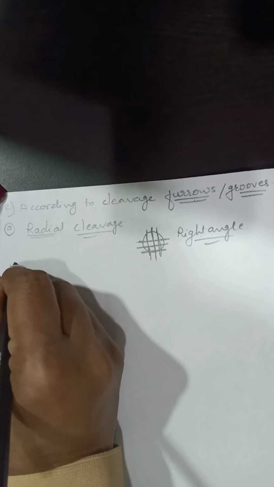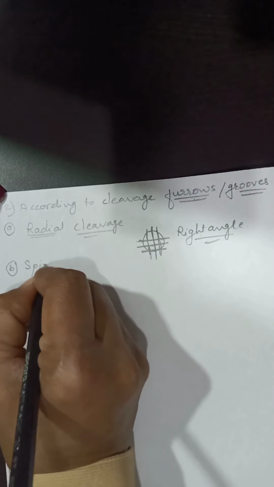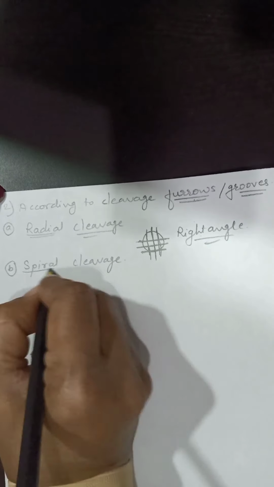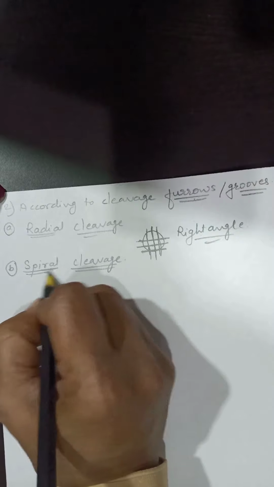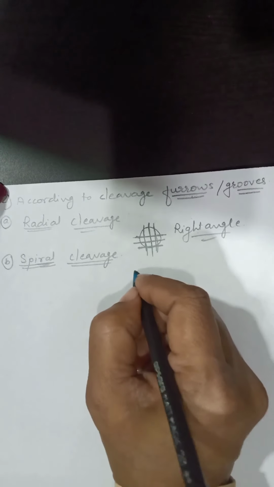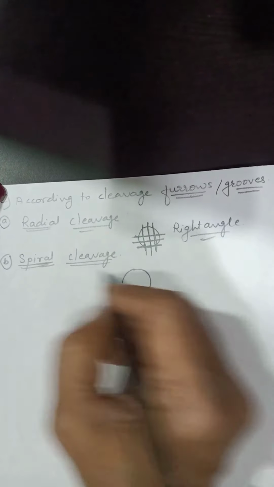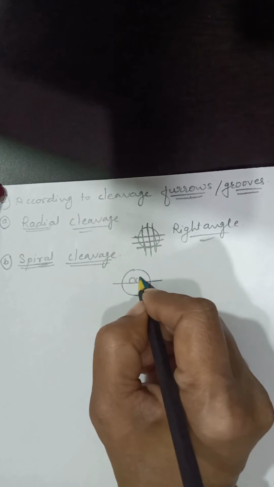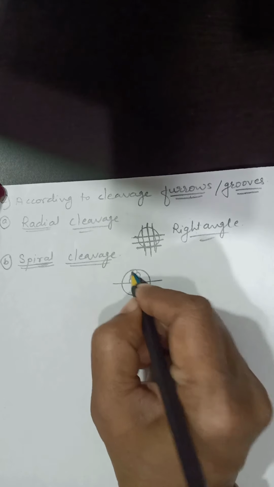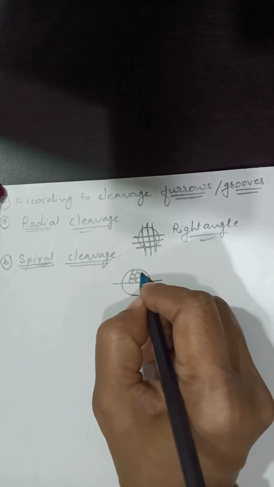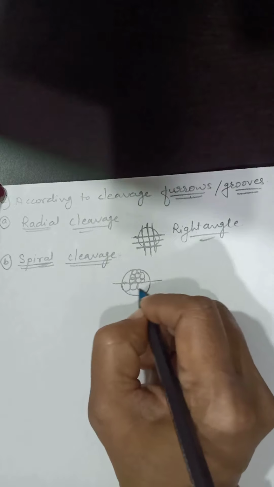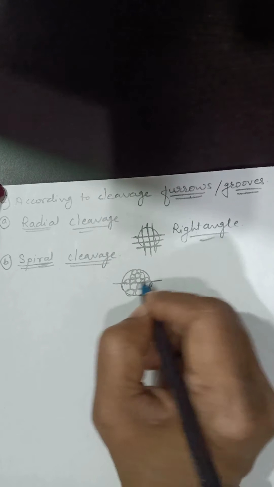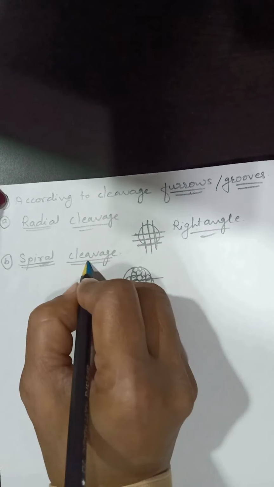The next one is spiral cleavage. All of you know what is meant by spiral. In this, the blastomeres are arranged at the line of axis in spiral cleavage.